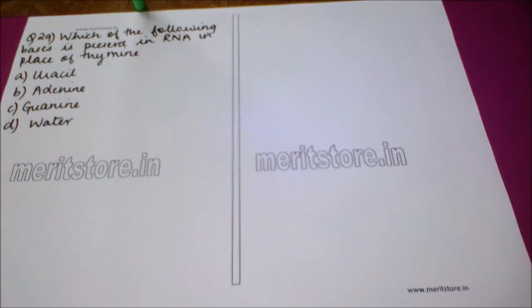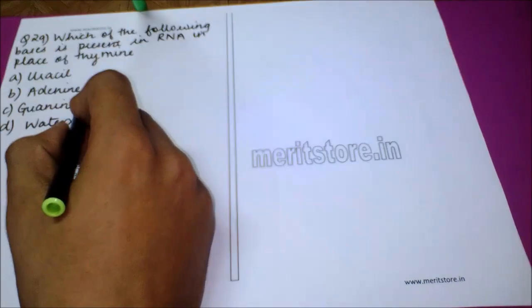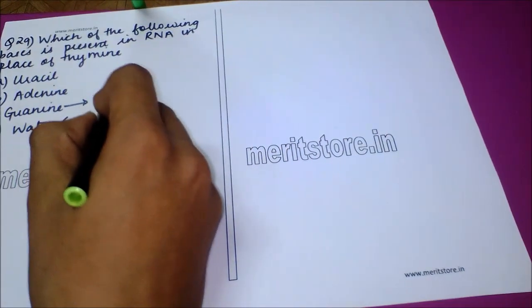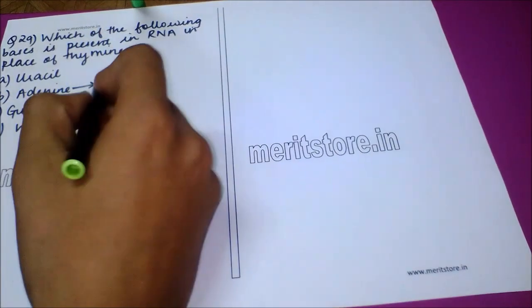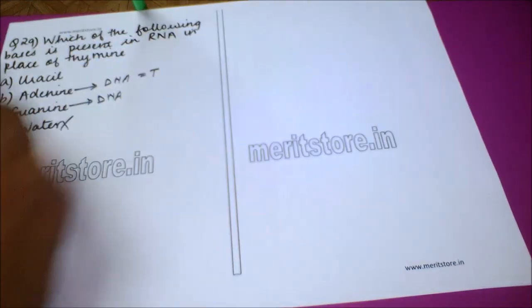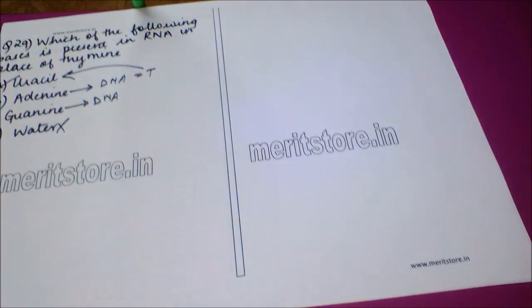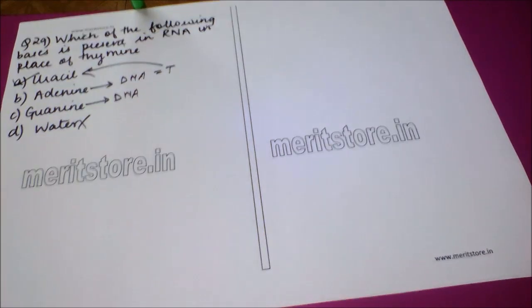The next question is, which of the following bases is present in RNA in place of thymine? Option A, uracil. Option B, adenine. Option C, guanine. And option D, water. Water is not a nitrogen base. Guanine is a nitrogen base which is found in DNA as well, not only in RNA. Adenine too is found in DNA, which combines with thymine through double hydrogen bonds. However, uracil is not found in DNA, and thymine in DNA is replaced by uracil in case of RNA. So the correct answer is option A, which is uracil.